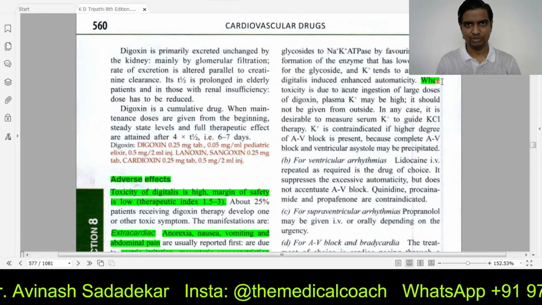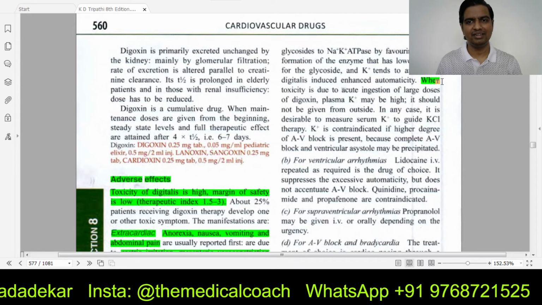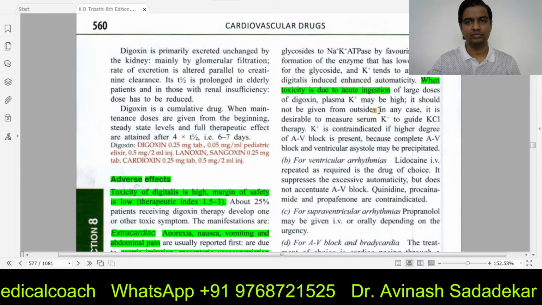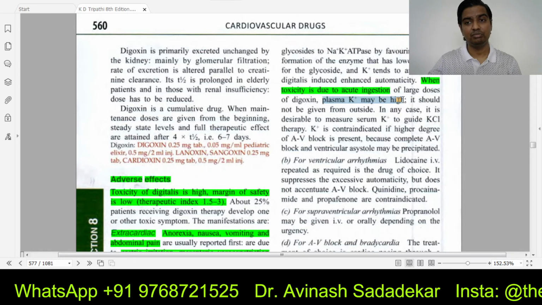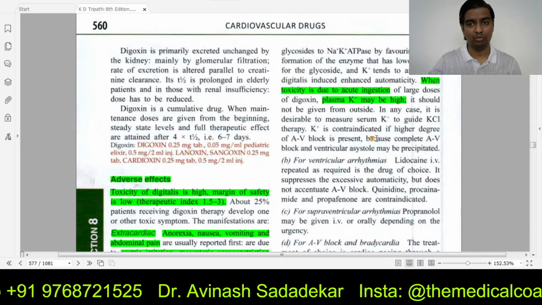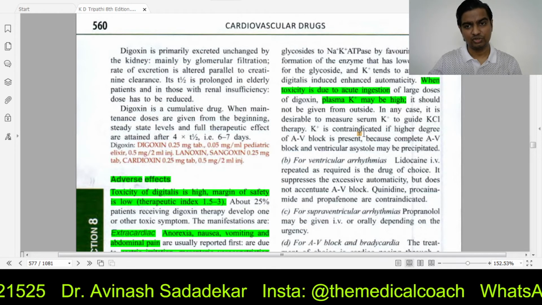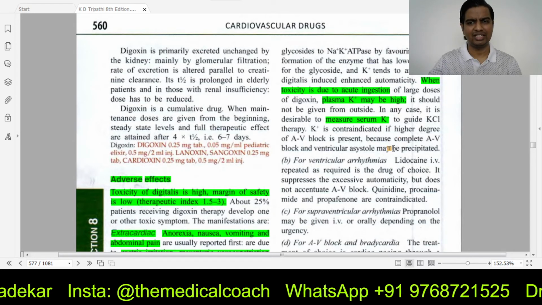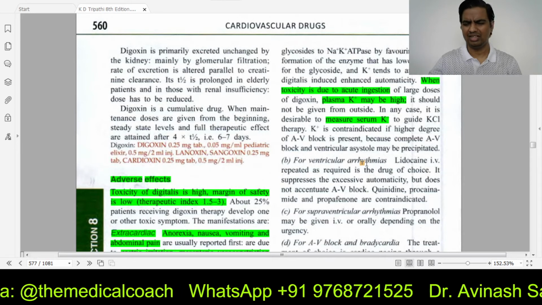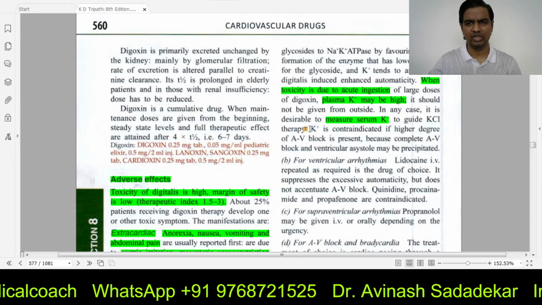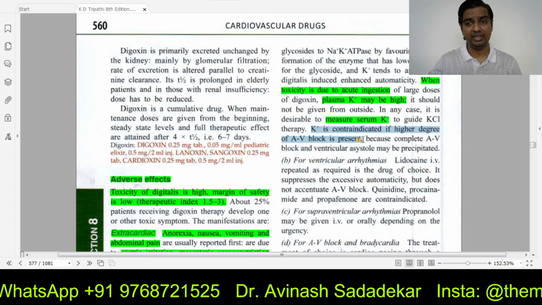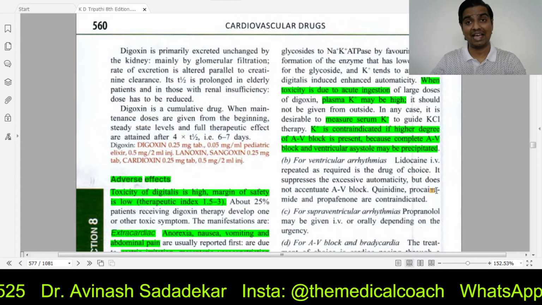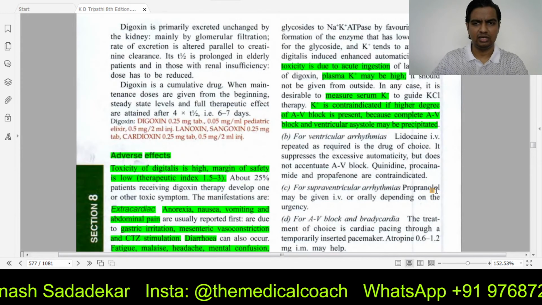If that is your patient who has decided to take all the tablets at the same time, this can be a toxicity due to acute ingestion. In this case, the plasma potassium may really be high. You should not give more potassium. You just measure the serum potassium and then, if necessary, give potassium therapy. Okay, otherwise not necessary. Acute cases, don't give potassium. Potassium is contraindicated because AV blocks and ventricular extrasystoles may actually be precipitated in some cases.